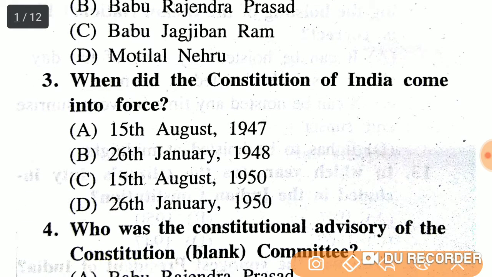Next question. When did the Constitution of India come into force? 15th August 1947, 26th January 1948, 15th August 1950, 26th January 1950. So, our Constitution came into force on option D, 26th January 1950.